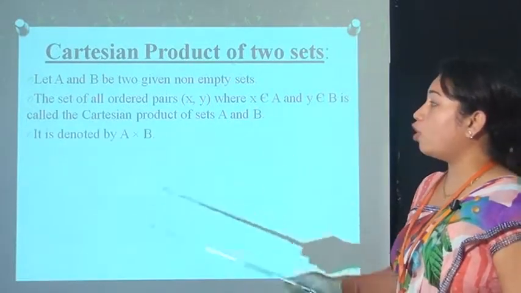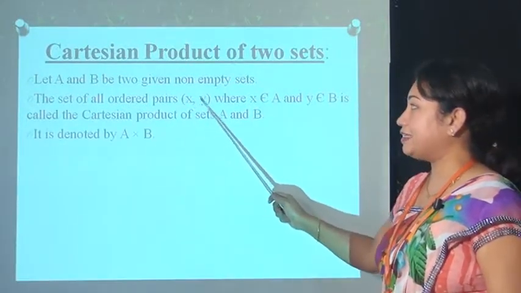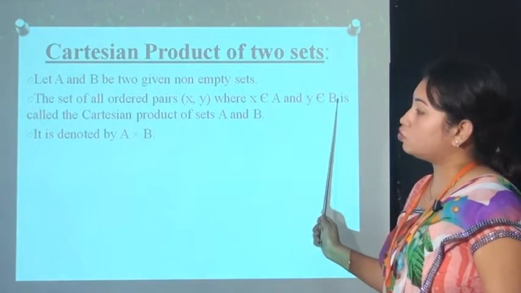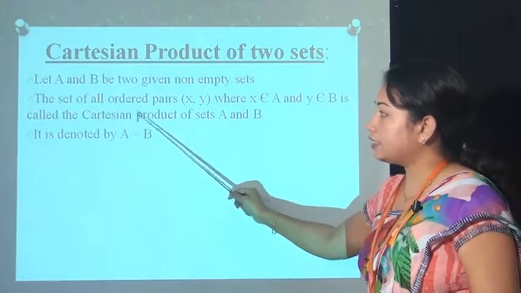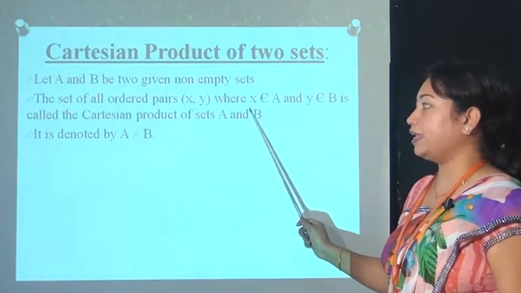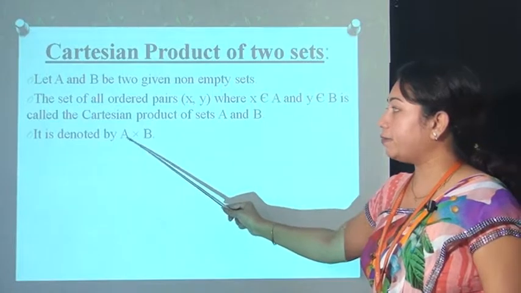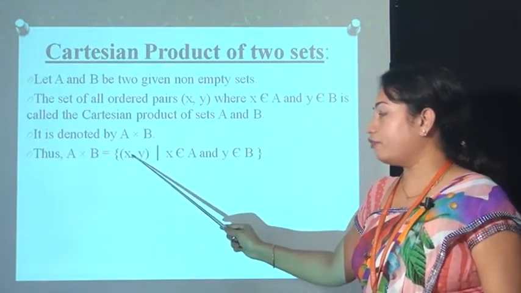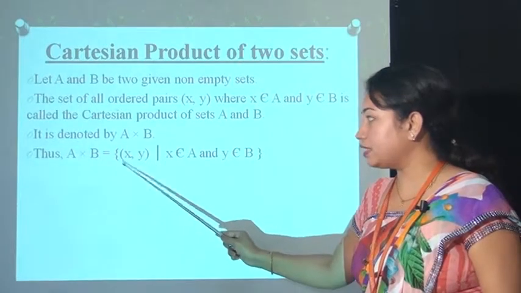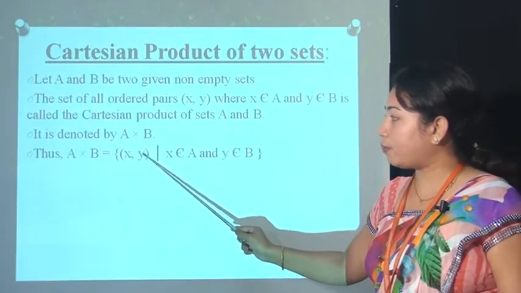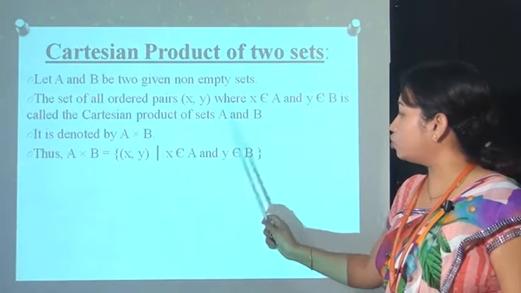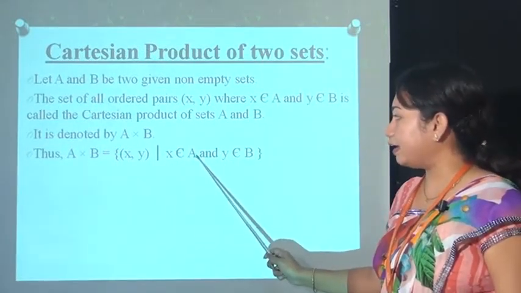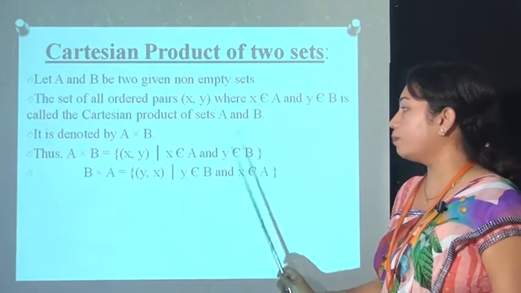The set of all ordered pairs x and y where x belongs to A and y belongs to B is called the Cartesian product of sets A and B. It is denoted by A cross B. Thus A cross B is the set of x comma y, this one is the ordered pair, where x belongs to A and y belongs to B.